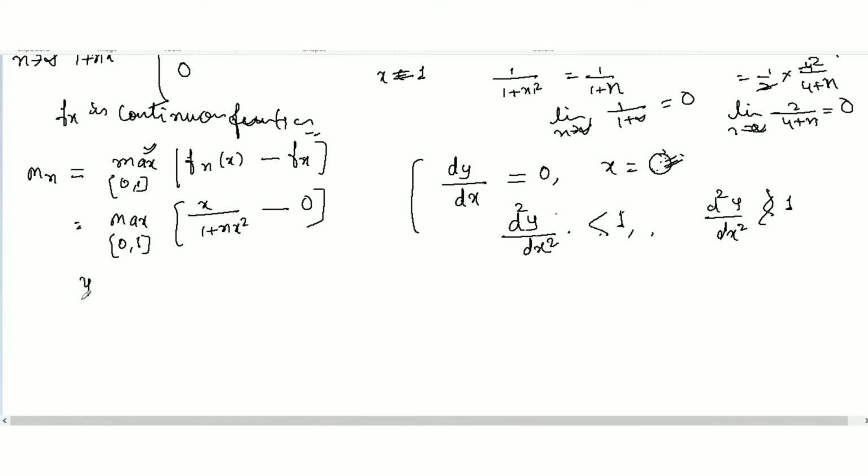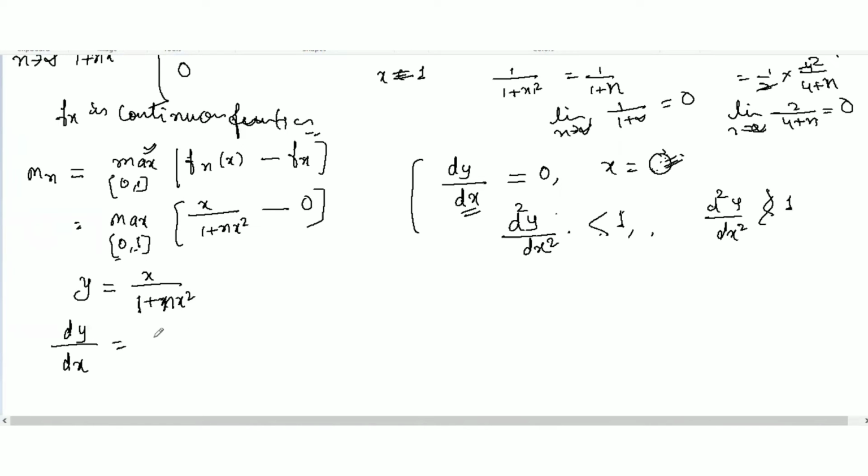So we are going to let y equal x over 1 plus nx square. What is the rule of finding maxima? We are finding the maximum between 0 to 1. Let's differentiate this one. We are going to differentiate this function, and we will use the